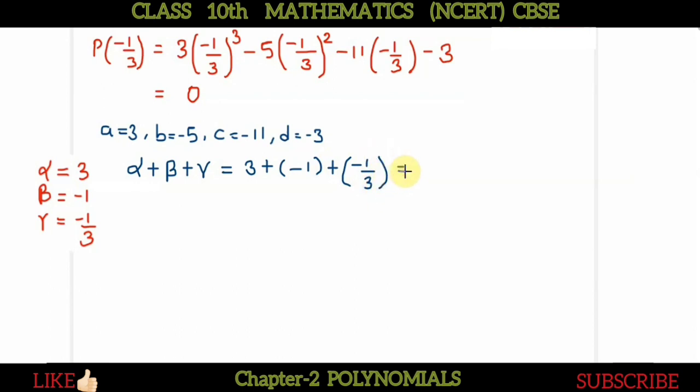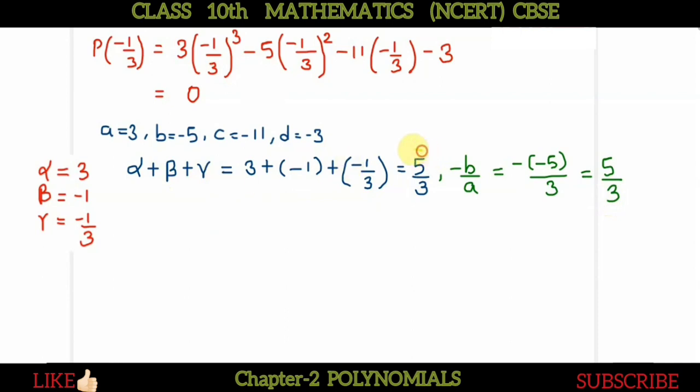If you calculate this, we get 5/3. We will check whether it is equal to -b by a or not. So -b by a in this case is minus of -5 upon 3, so it is 5/3.